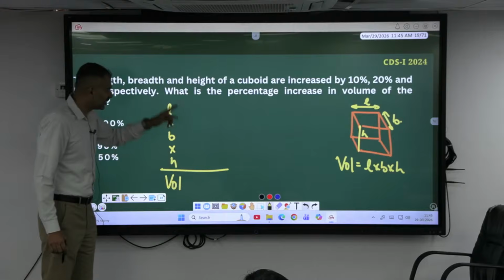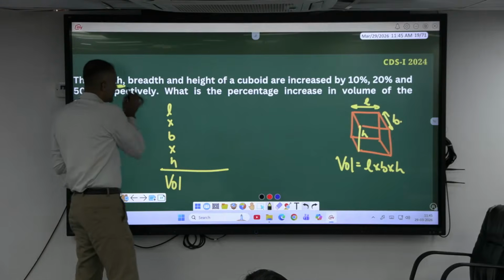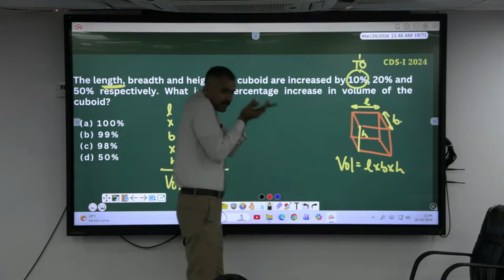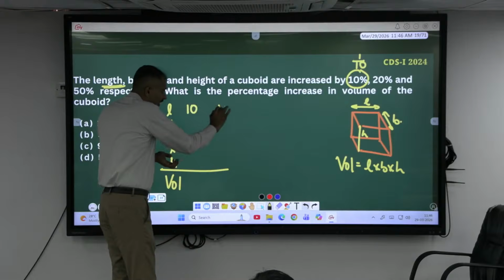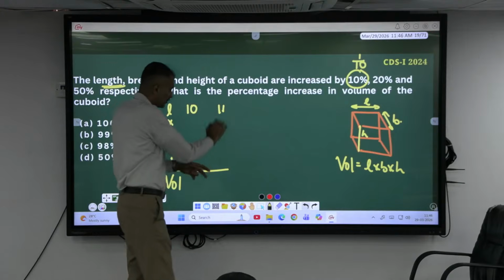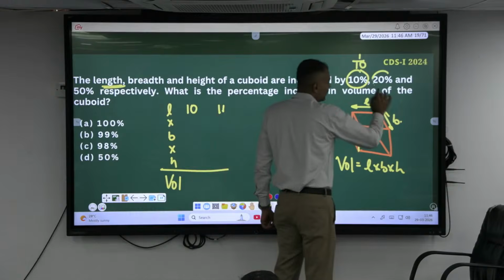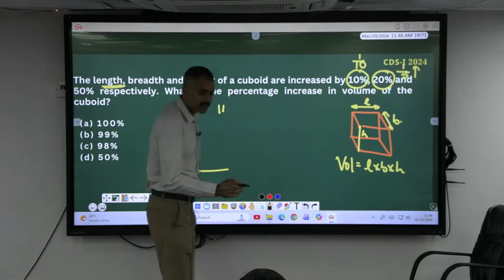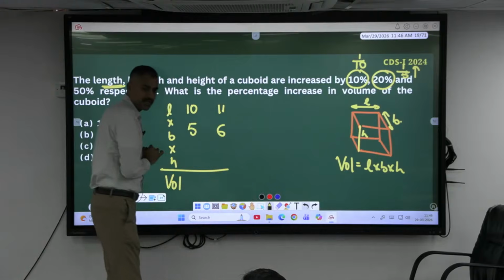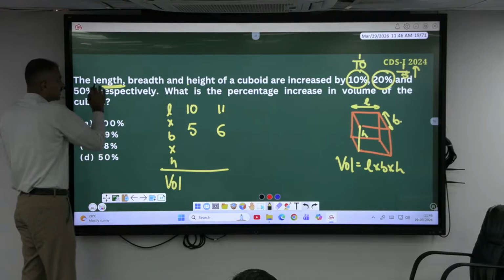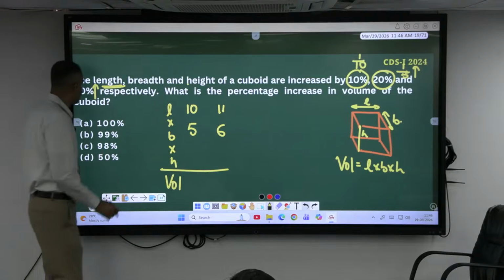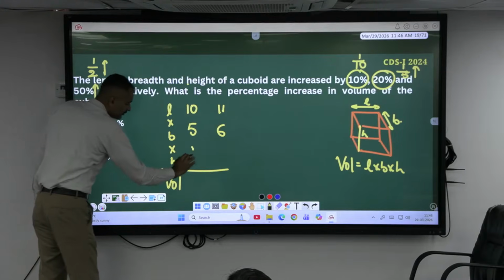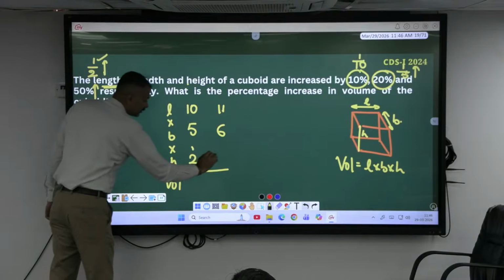Successively this is what is happening. See, length increased by what percent? 10%. How can I write 10% as a fraction? 1 by 10. If I say 1 by 10 increase, it means it becomes 10 to 11. Agree? Don't write, look here, copy afterwards. 20%, how do I write 20%? 1 by 5 increase, meaning from 5 it becomes 6. Similarly, the height got increased by 50%. 50% can be written as 1 by 2. 1 by 2 increase means from 2 it is increased by 1, which becomes 3.